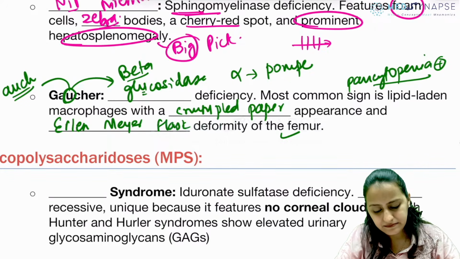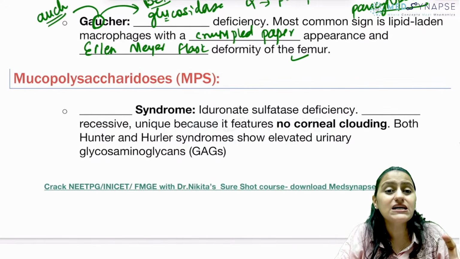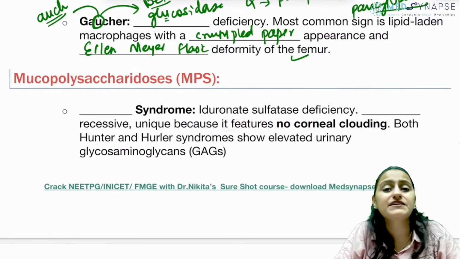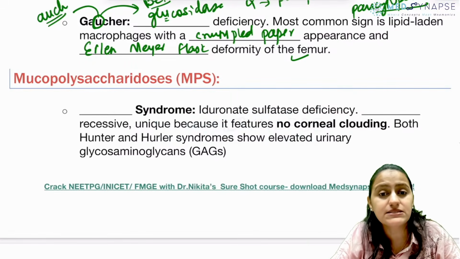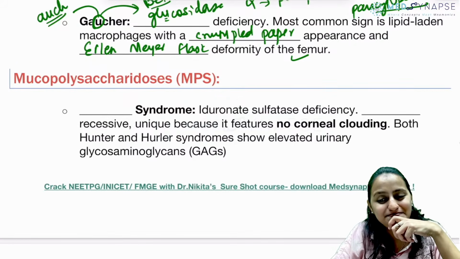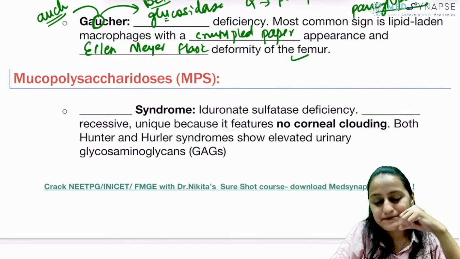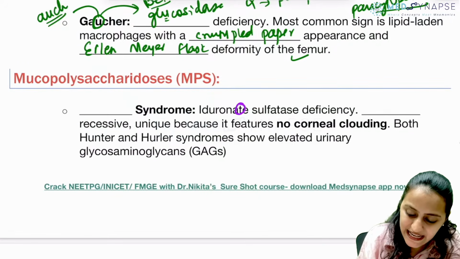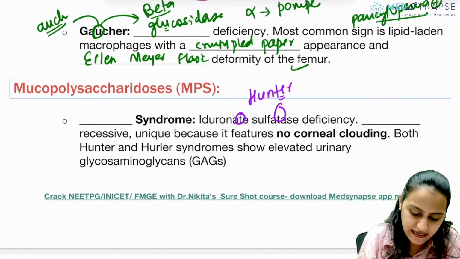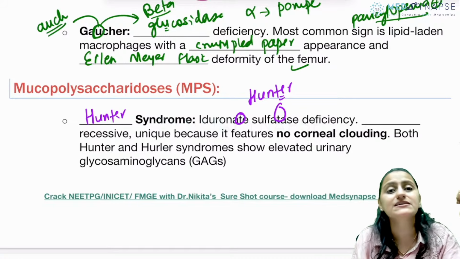Okay. Going to MPS, Hurler's, Hunter's. What MPS is iduronate sulfatase deficiency, Hurler's or Hunter's? Remember, iduronate sulfatase, TT, is going to be TT Hunter's. Okay, so that is Hunter syndrome.